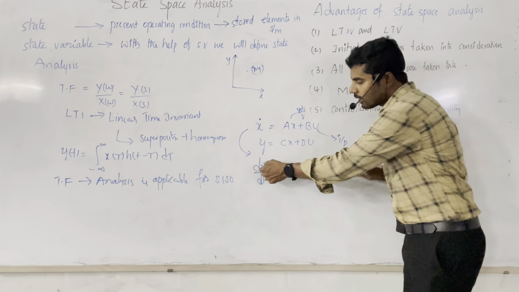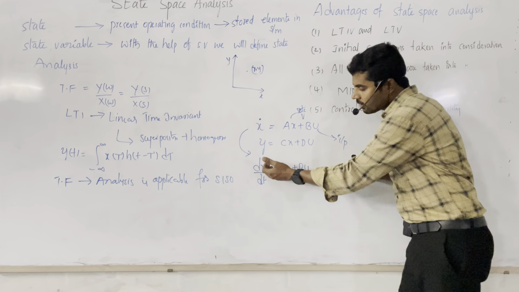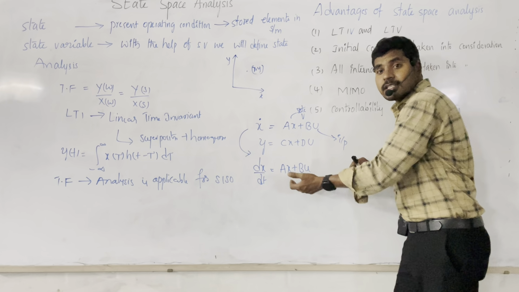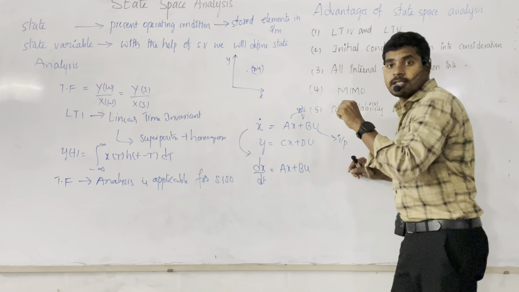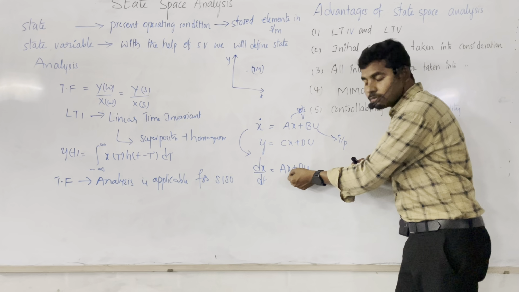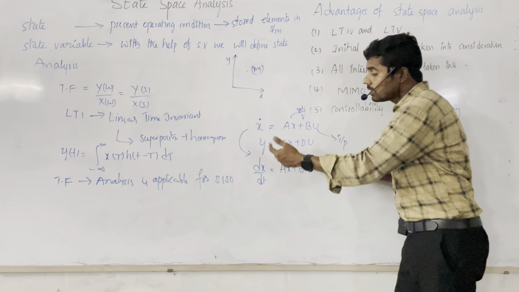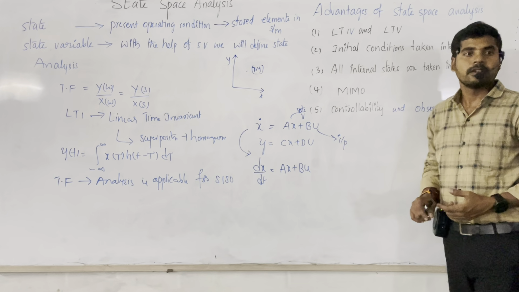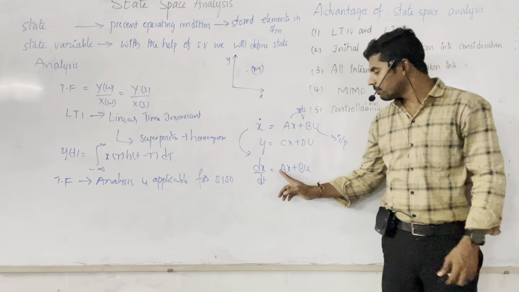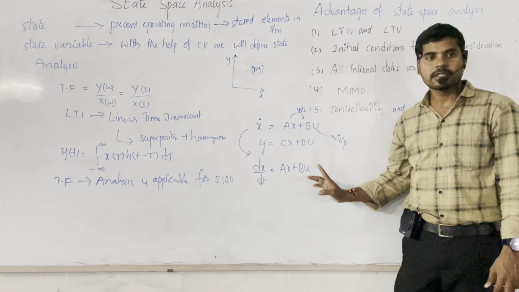So basically, here dx by dt means we are talking about change. The rate of change of state depends on the state and the input. What is the state? The previous state, the previous output of the corresponding state, that is nothing but the present condition of the system, as well as the input. These two variables decide the rate of change of the state. That is the meaning of the rate of change of state depending on the state as well as the input also. This is a basic example.